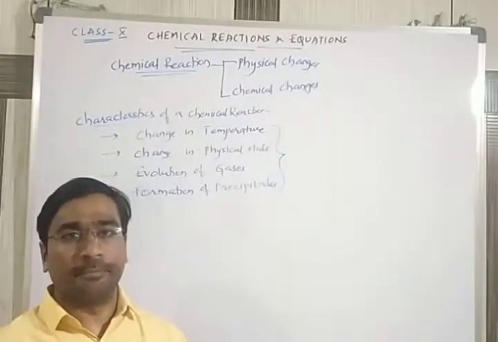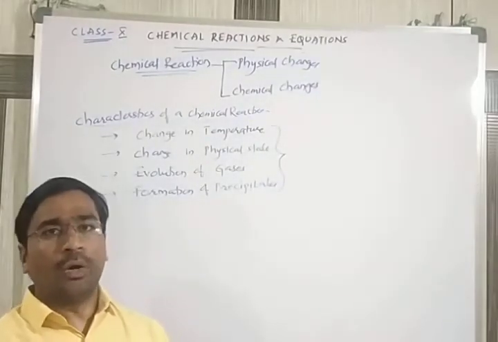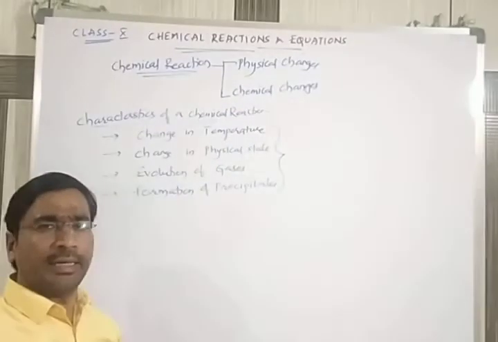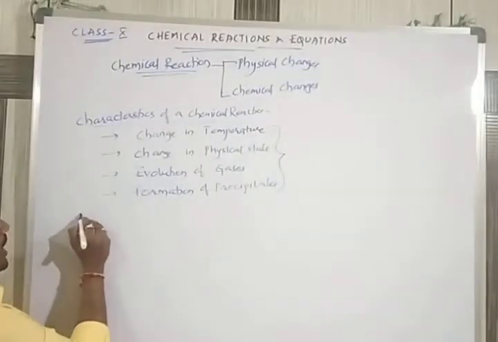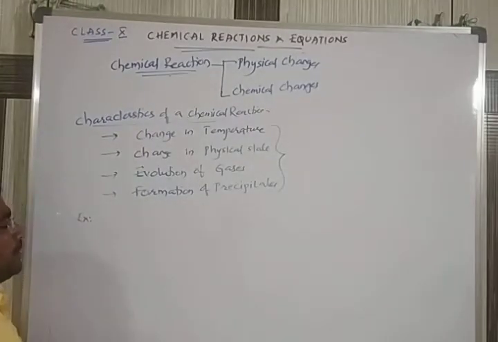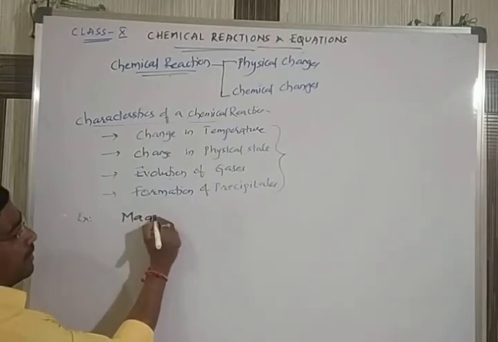We can describe it, but how to write that? One example I can give for a chemical reaction is a magnesium ribbon.